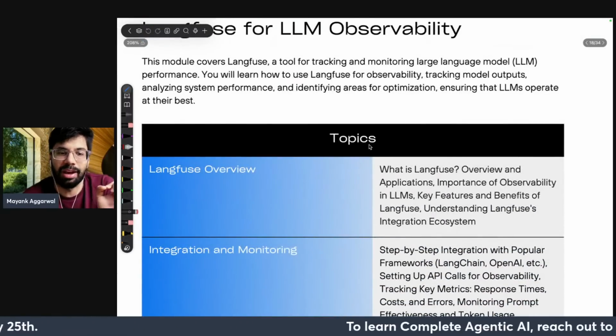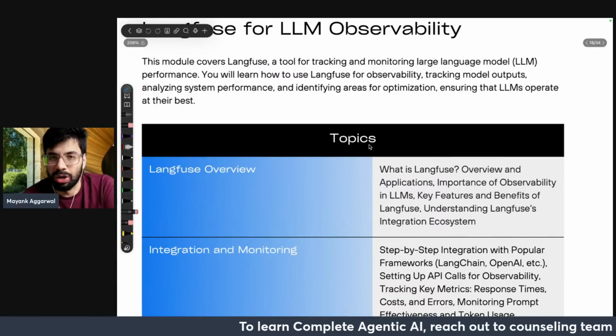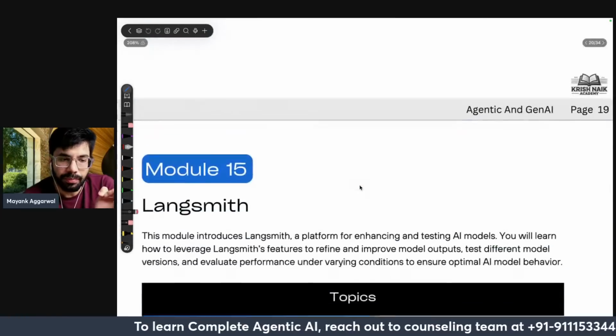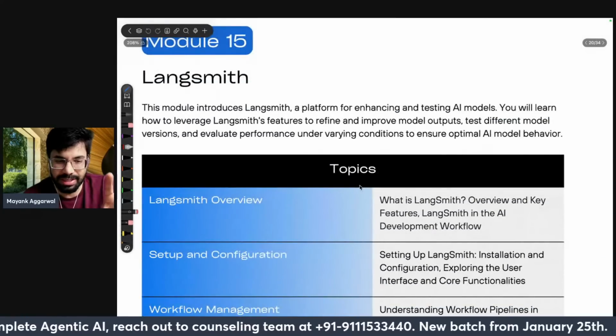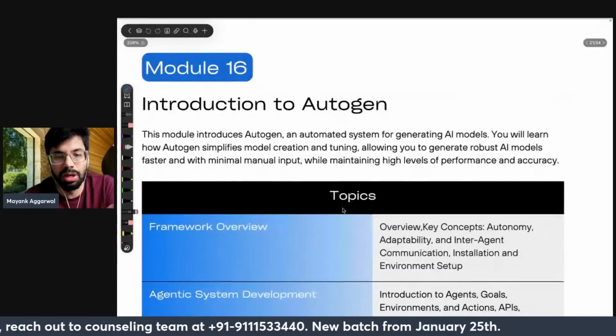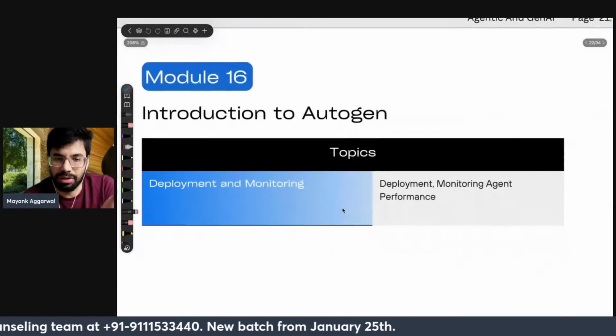For all that, we have Langfuse. Metrics and monitoring in LangWatch. Okay, LangSmith. So again, covered already these things. I'm just reading out the topic. Introduction to AutoGen. Right. Then we have, this is getting covered.